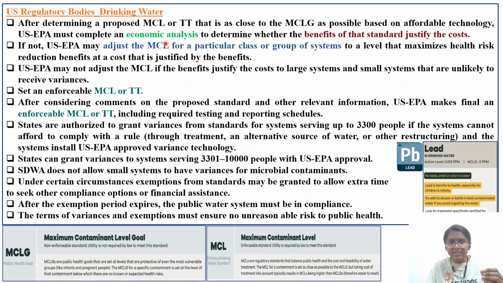US EPA must complete an economic analysis to determine whether the benefits of the standard justify the cost. If not, US EPA may adjust the MCL for a particular class or group of systems to a level that maximizes health risk reduction benefits at a cost that is justified by the benefits. Cost-benefit analysis, risk-benefit analysis also coming here again. US EPA may not adjust the MCL if the benefit justifies the cost. Large systems and small systems are unlikely to receive variances. So setting this MCL and TT is a big challenge to the risk assessor again.